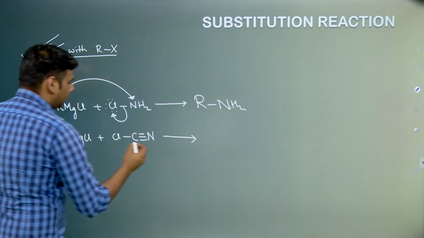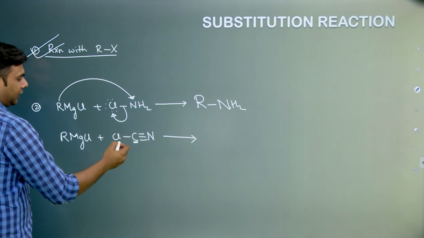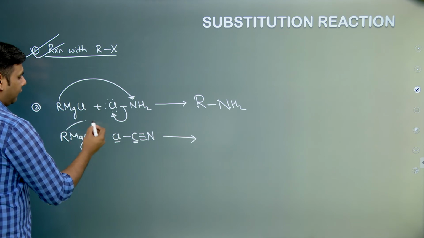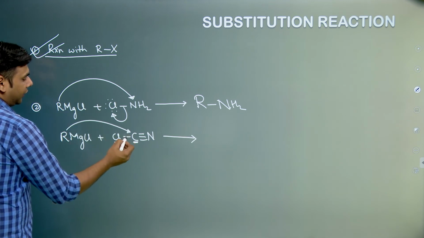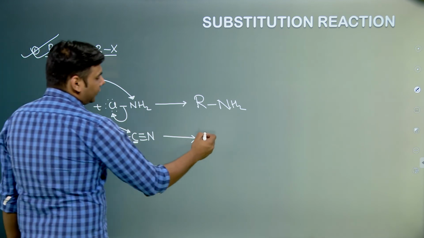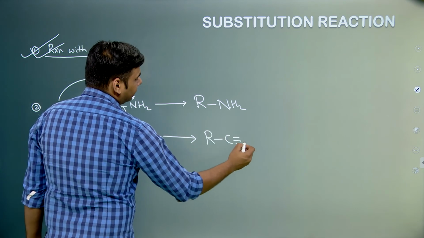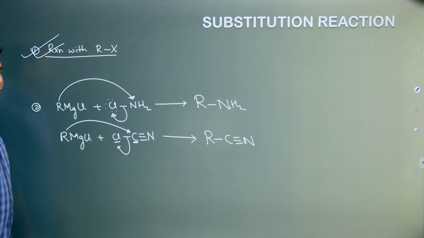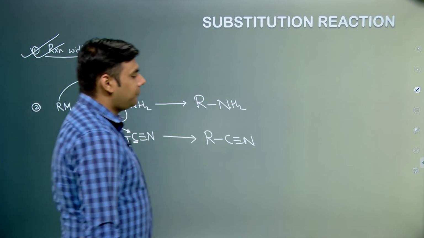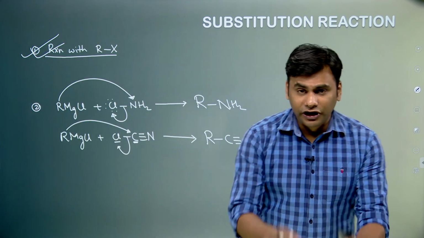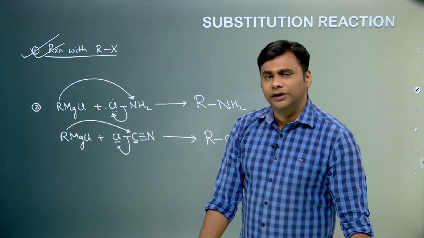Similarly, in this case also there are two: this is sp hybridized carbon and this is the electronegative chlorine atom. So, the Grignard attacks at this carbon and this Cl goes out. So, it forms R C triple bond N, right. So, I hope these reactions are clear. Just go through these reactions, browse through them.